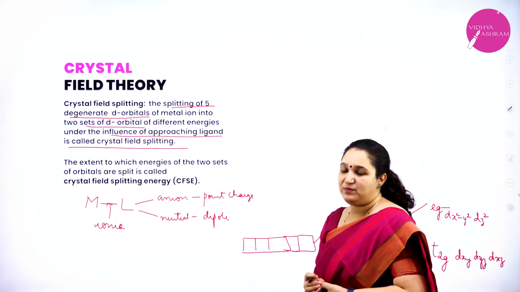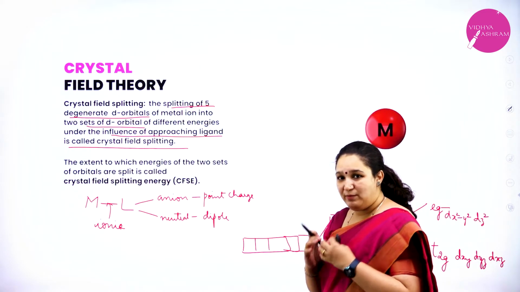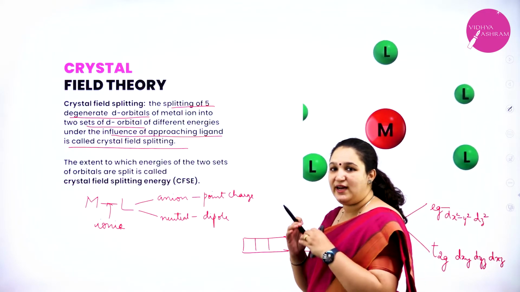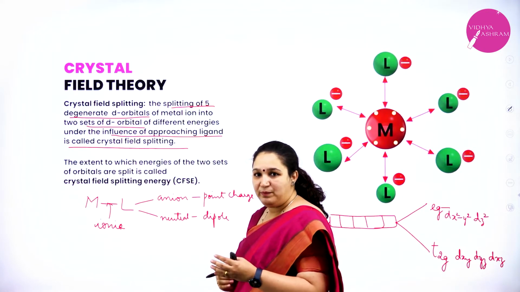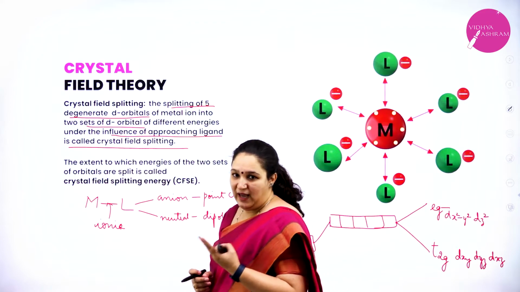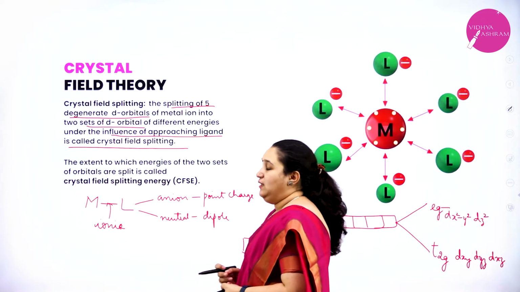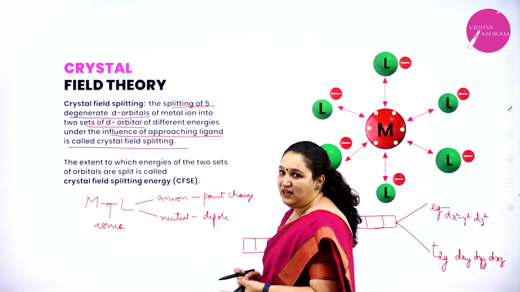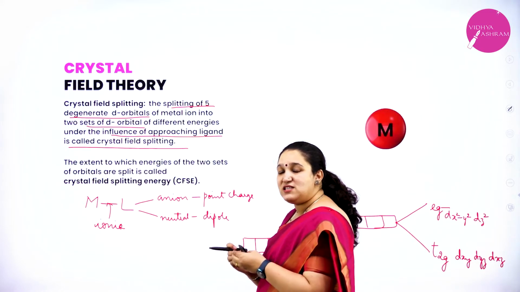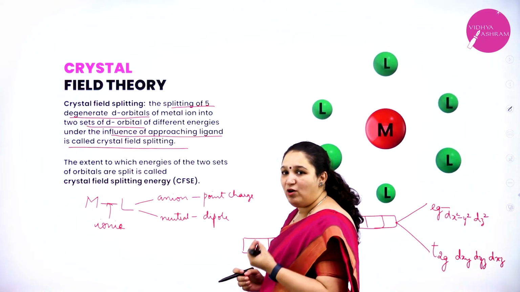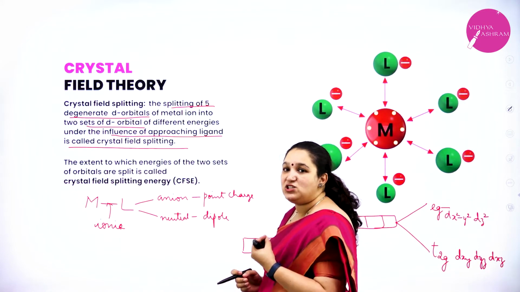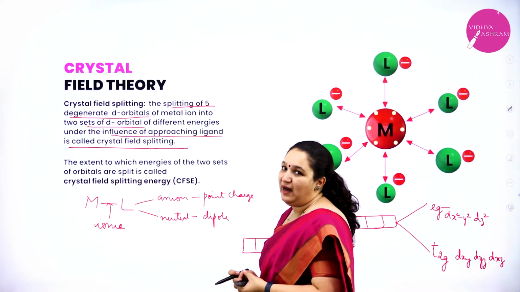Now this splitting is called crystal field splitting. Crystal field splitting is the splitting of 5 degenerate d orbitals of the metal ion into two sets of d orbitals of different energy under the influence of approaching ligands. So when the ligands approach the metal ion, the degenerate d orbitals split into two different energy levels, Eg and T2g, and the extent of splitting depends on the type of ligand and also the charge on the metal ion.